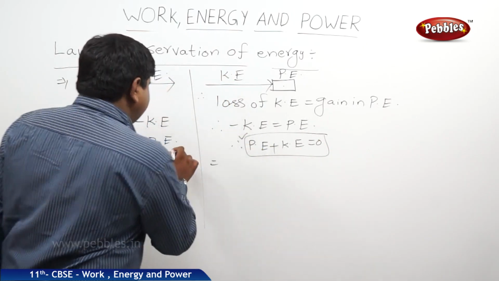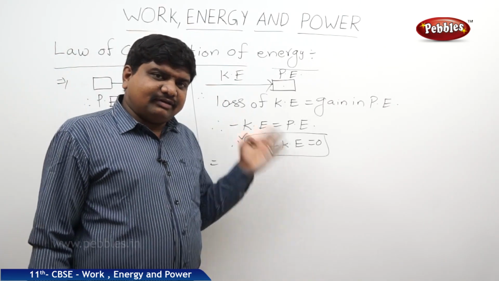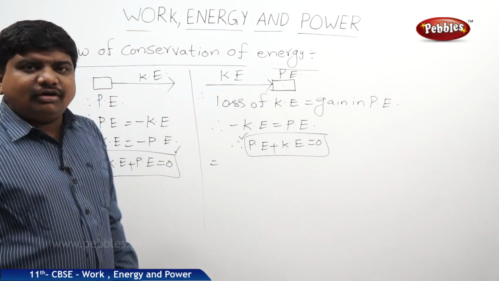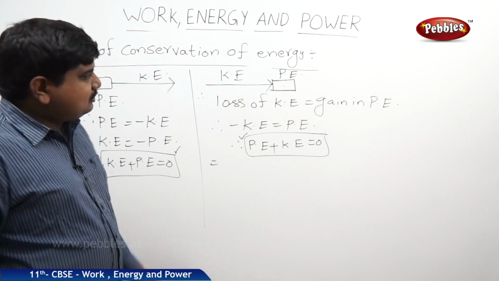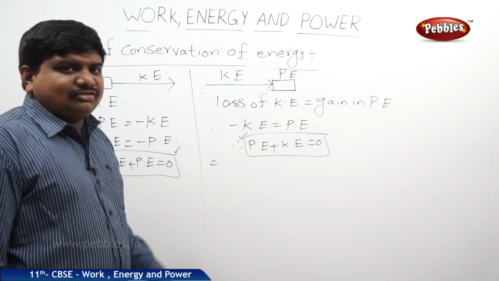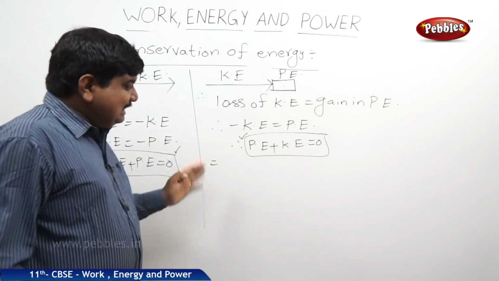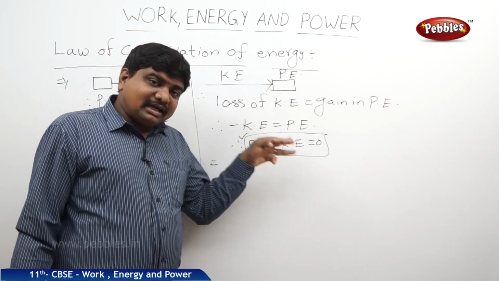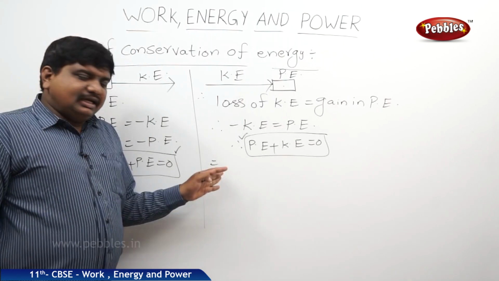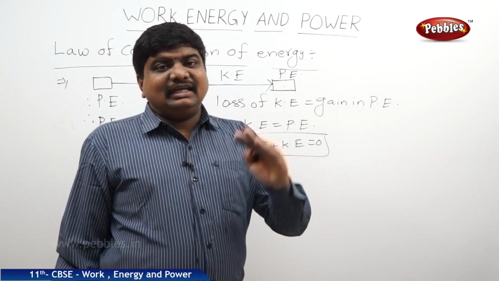So in both cases, whether the body is traveling from rest to motion or from motion to rest, the total energy in each case is constant. So how to understand this concept? Here the energy is not destroyed. Energy is neither created nor destroyed, but it is changing from one form to another form, so the variation of energy is possible.